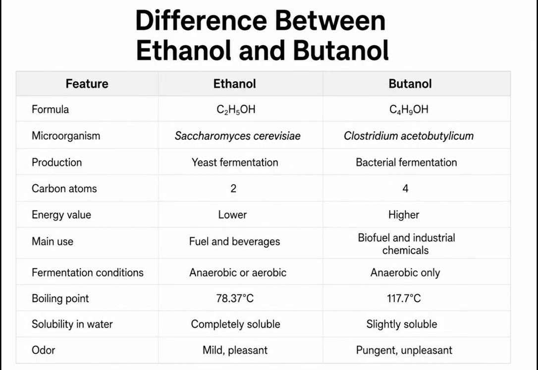Fermentation conditions: aerobic and anaerobic, anaerobic only. Boiling point: 78.37 degrees Celsius, 117.7 degrees Celsius. Solubility in water: completely soluble, slightly soluble. Odor: mild and pleasant, pungent and unpleasant.